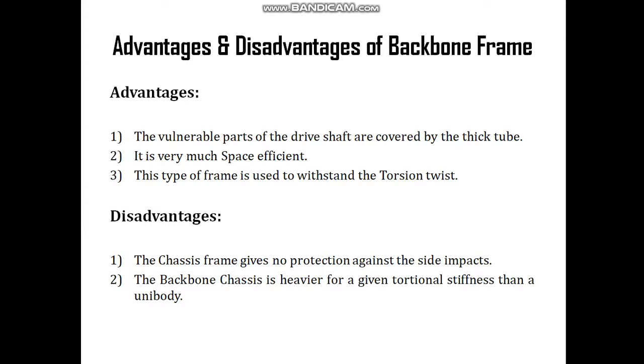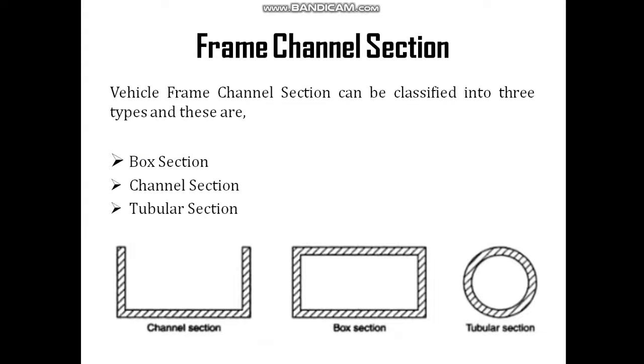Now coming to the frame channel section. Vehicle frame channel sections are generally classified into three types: box section, channel section and tubular section. Here you can see in this figure that this is the box section, this is the tubular section, and this is the channel section, or you can say C section.